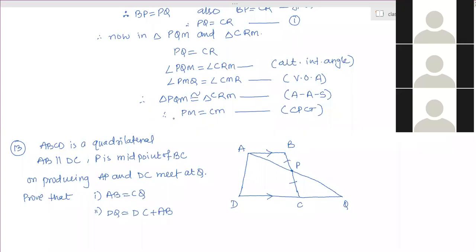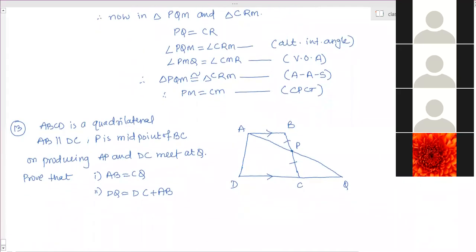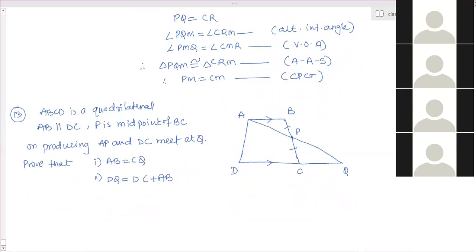Ma'am, I got the triangles congruent by AAS. How did you get ASA? You have shown angles A and Q equal, and they have shown B and C equal. Alternate interior angles. Okay, ma'am. Both are the same. Everyone got it? Harshini, you got it? Chelsea, Harshini? Yes, ma'am.